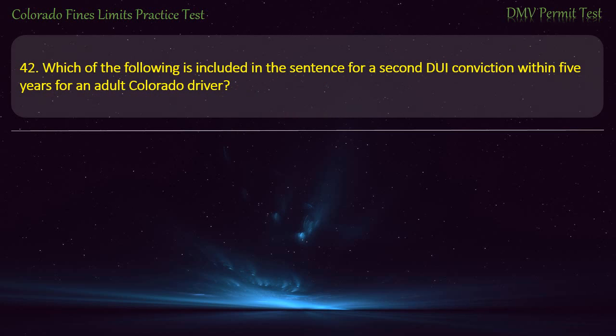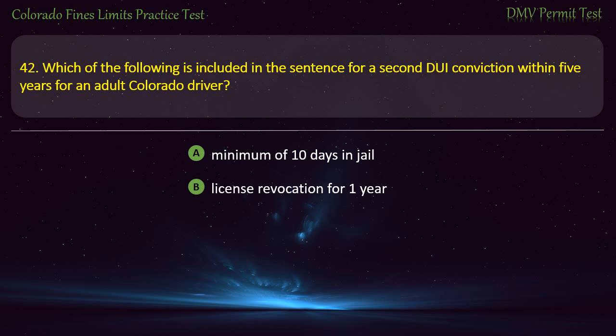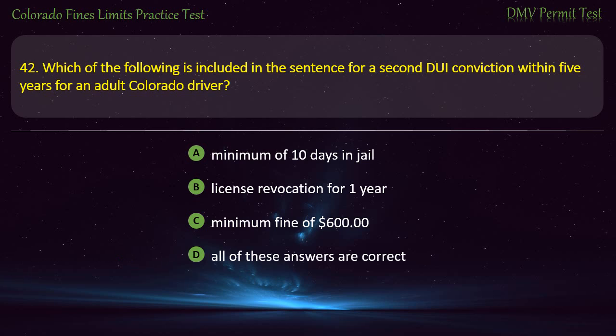Question 42. Which of the following is included in the sentence for a second DUI conviction within 5 years for an adult Colorado driver? Minimum of 10 days in jail. License revocation for 1 year. Minimum fine of $600. All of these answers are correct. Answer. All of these answers are correct.